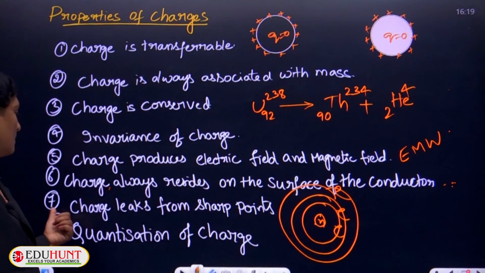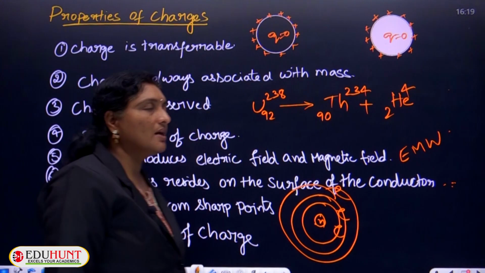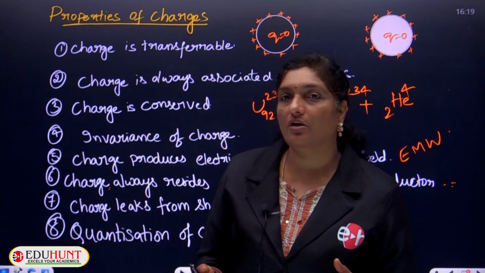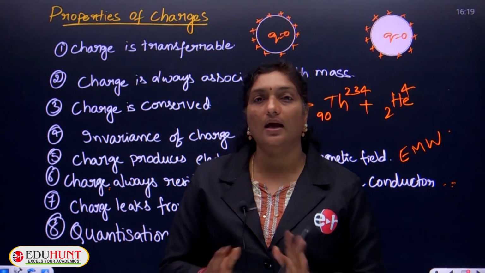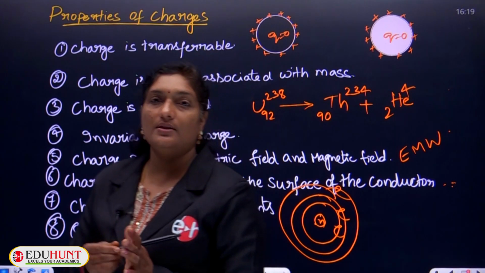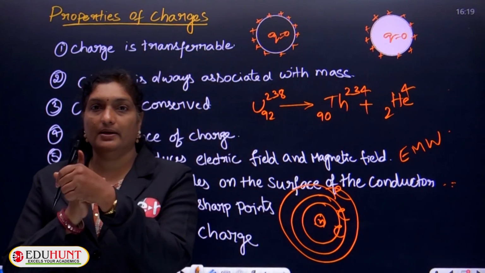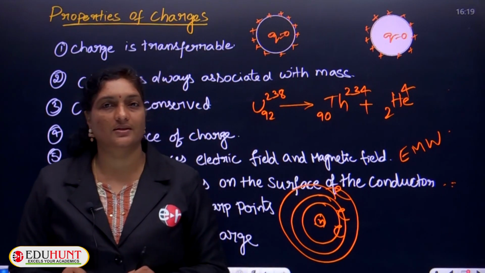Okay. So now the next point is all about charge leaking from sharp points. Always remember, children, a large amount of charge is always present on the sharper edges as compared to the broader edges. Charge always resides on the sharper edges as compared to the broader edges.